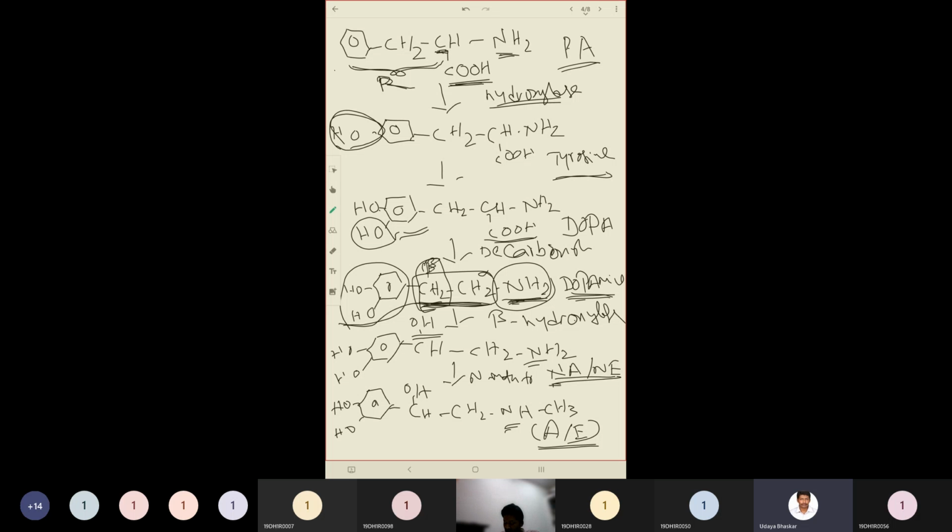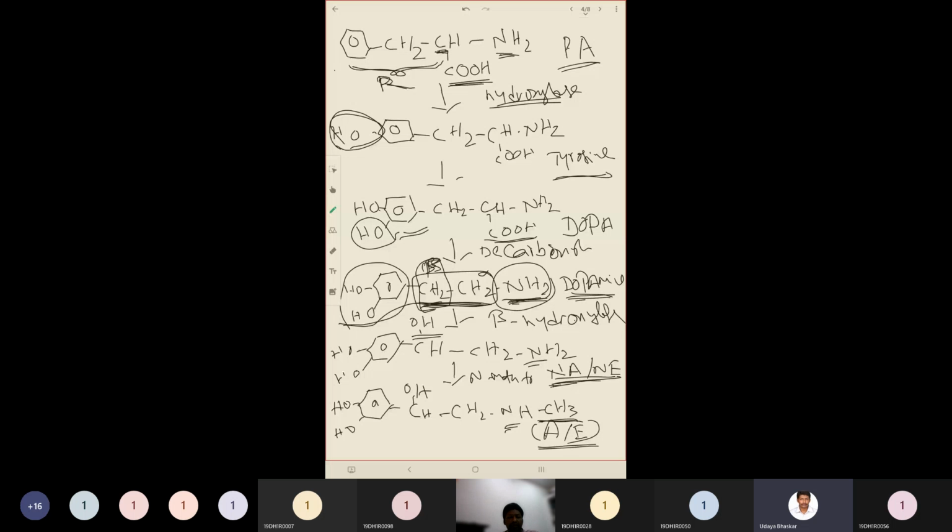Fine. So that will give us what? Noradrenaline. Okay, noradrenaline, then added with a methyl group by the enzyme called N-methyl transferase, will be converted into adrenaline. Here I have reminded that the prefix "nor" in noradrenaline is indicating that it is lacking one methyl group compared to adrenaline.